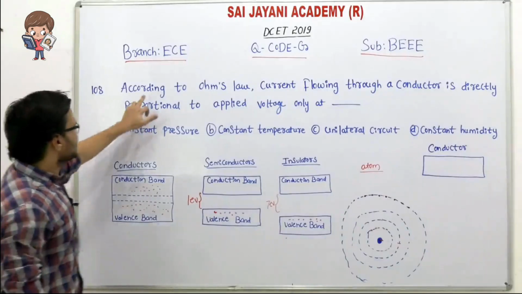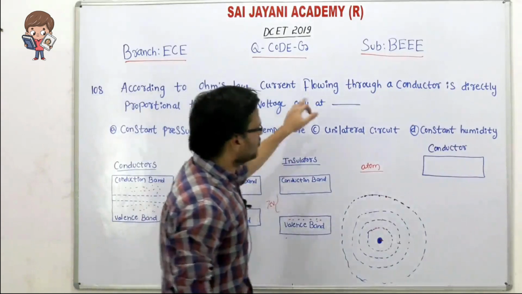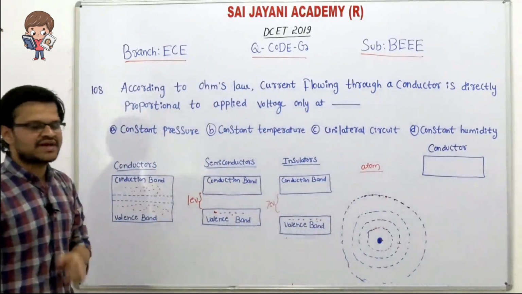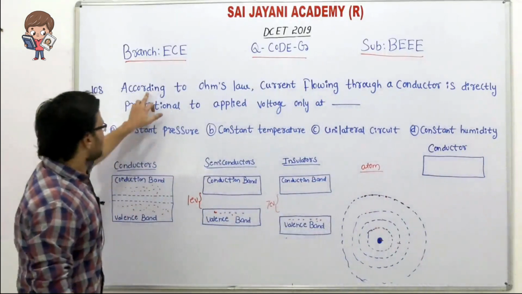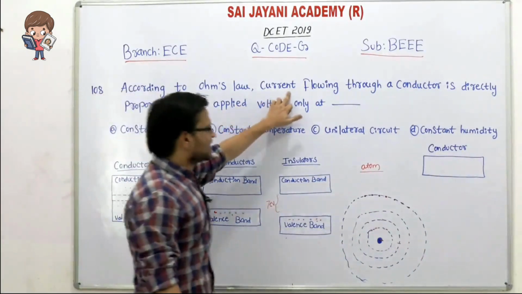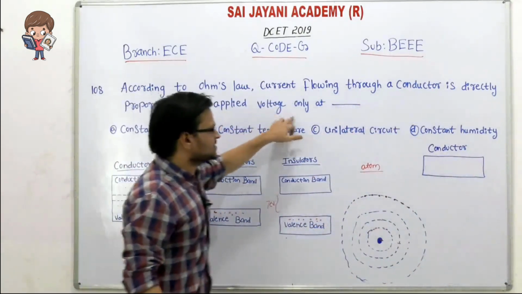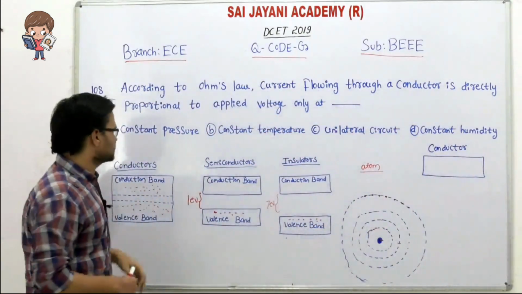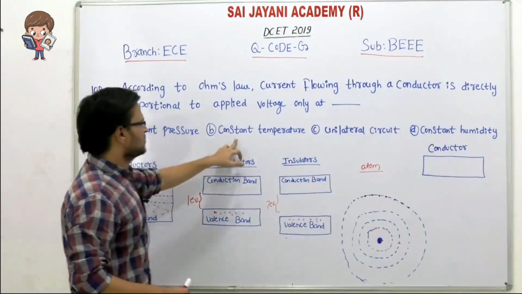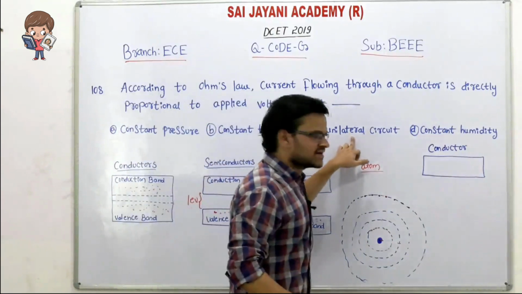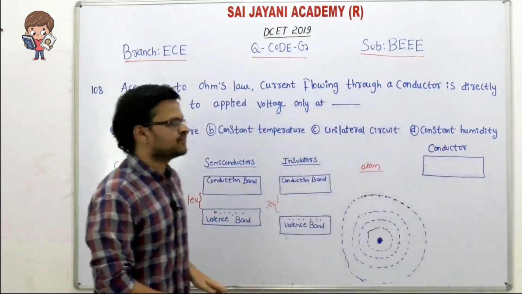Question number 108. According to Ohm's law, the current flowing through a conductor is directly proportional to the applied voltage only at. I will say the question once again. According to Ohm's law, the current flowing through a conductor is directly proportional to the applied voltage only at. They are given four options: constant temperature, constant pressure, unilateral circuit, and constant humidity.